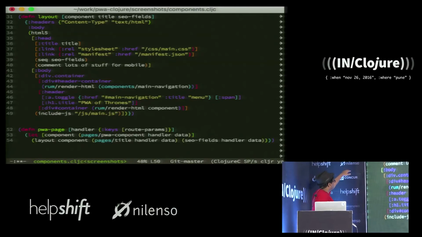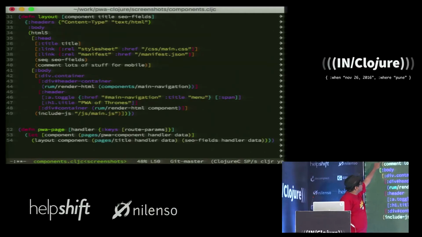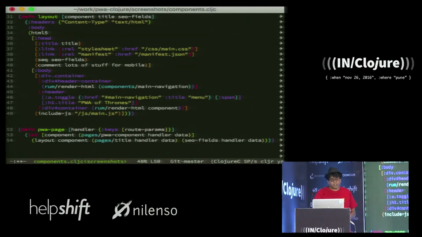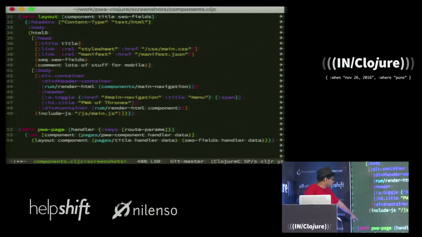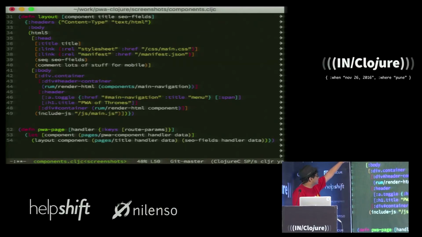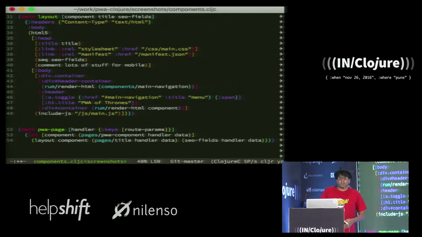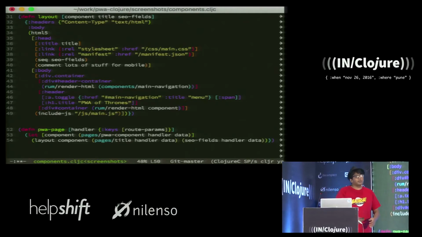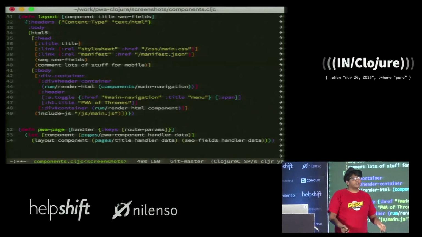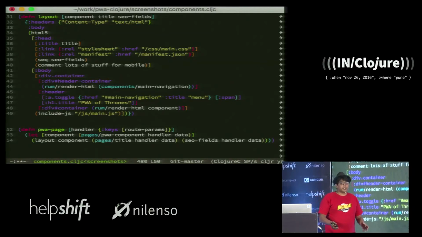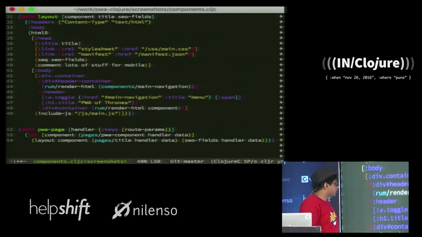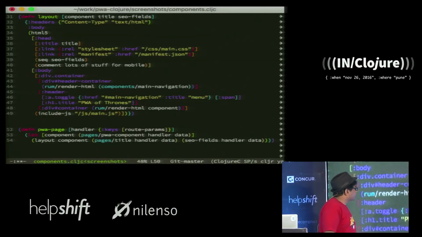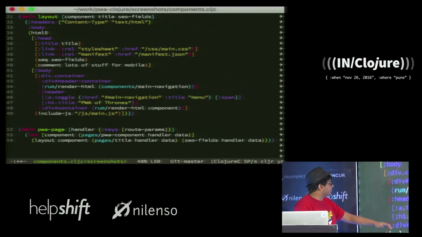It's again defined here, and you can see that I also need to handle my SEO fields and my SEO data and stuff like that. So this is kind of the overall handler, and what I do is I render the component, passing in the title as the next parameter, and if I have some SEO data I want to load, I load that as well. Keep in mind that concepts like the SEO data are entirely server side only. They don't exist as concepts in the JavaScript typically. So I just wanted to call that out, even if it's not too relevant.